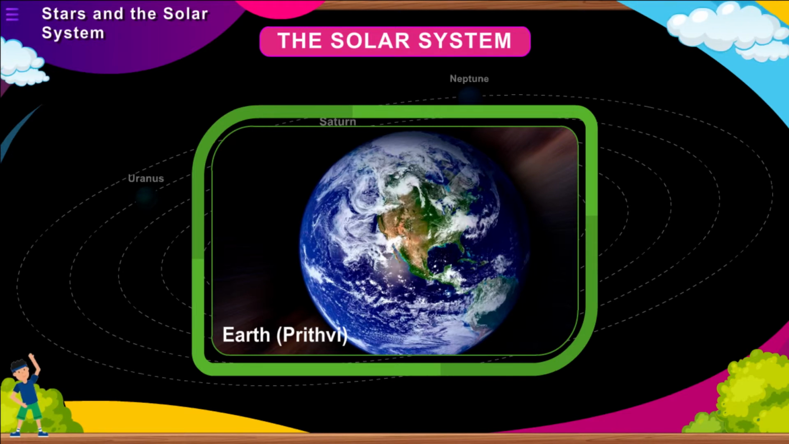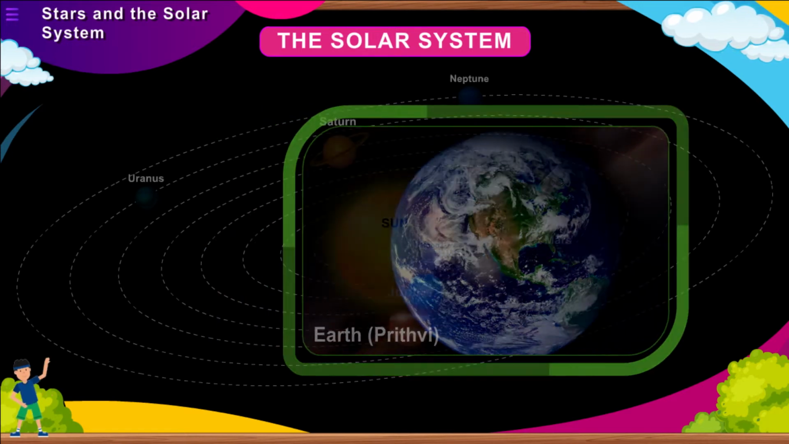There are varying seasons on the Earth due to its tilted axis. From space, the Earth appears blue-green due to the reflection of light from water and landmass on its surface.